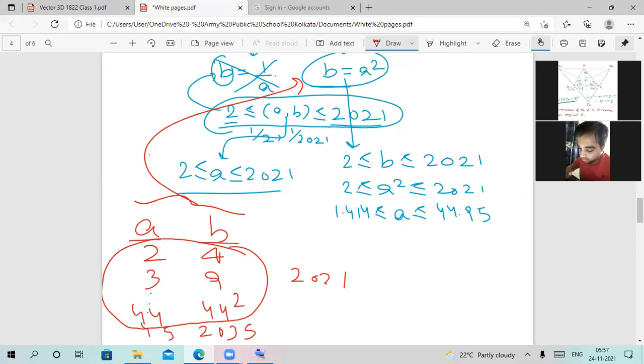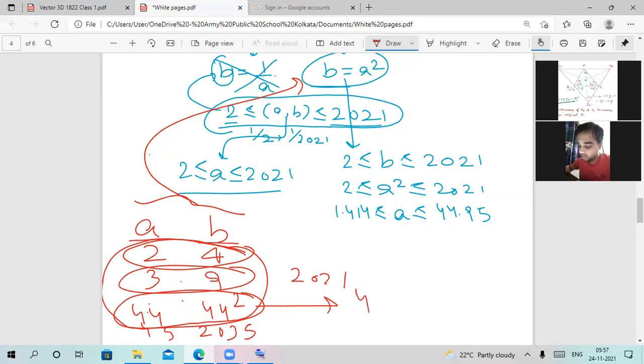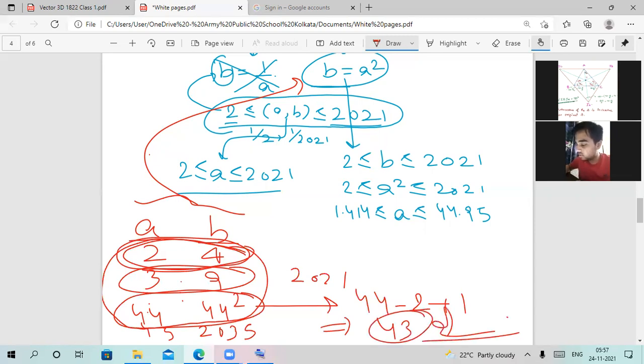From A starting at 2 and ending at 44. So these are the only possible solutions which we have. So how many total pairs of AB are there in this expression? It is simple. We just need to subtract 2 from 44 and add 1 because the first pair of 2 is also included. So the total amount of pairs will be 43, and 43 is the answer for this question.